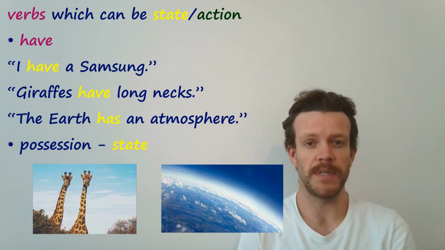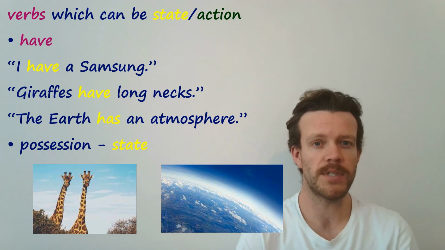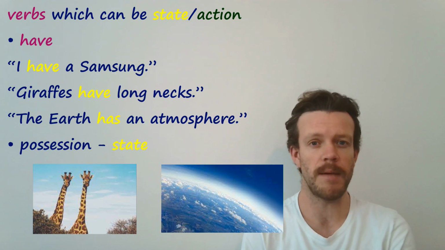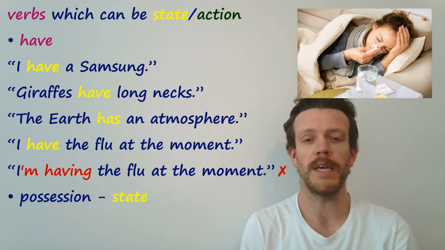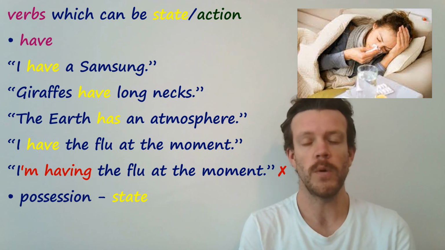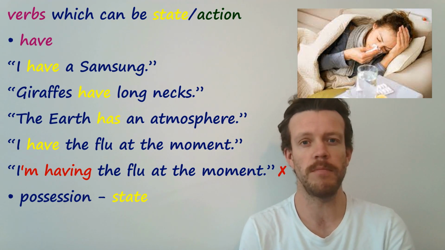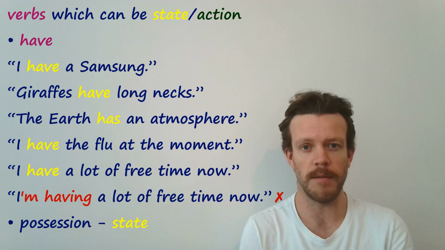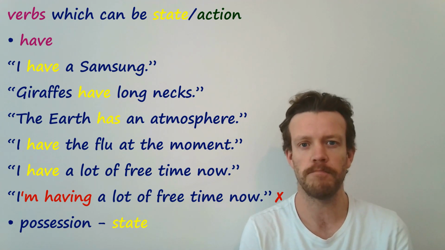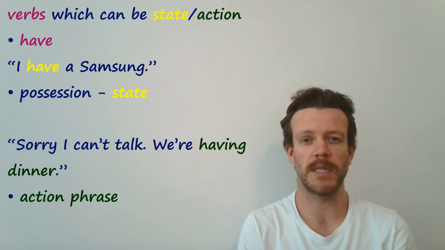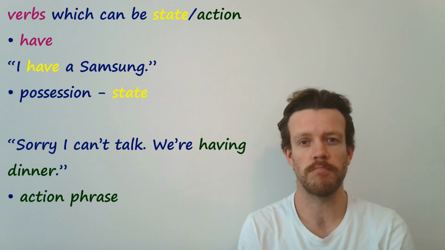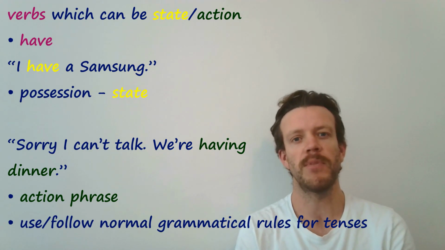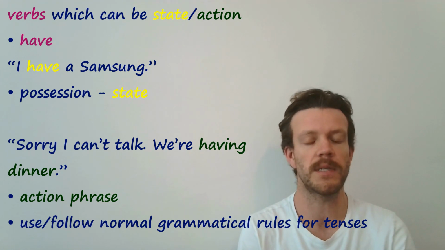Generally, we use this for possession. I have a Samsung. Giraffes have long necks. The earth has an atmosphere. But do be careful, even if it's something temporary. We still say, I have the flu at the moment, not I'm having the flu at the moment, and I have a lot of free time, not I'm having a lot of free time. But then when we use have as part of a phrase, it's an action and follows the same rules for present simple versus present continuous, present perfect versus present perfect continuous, etc.